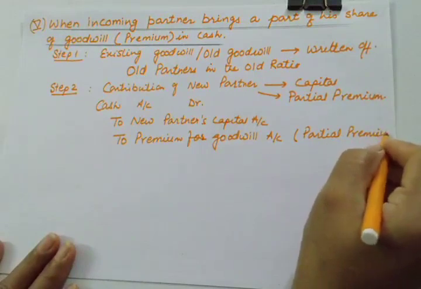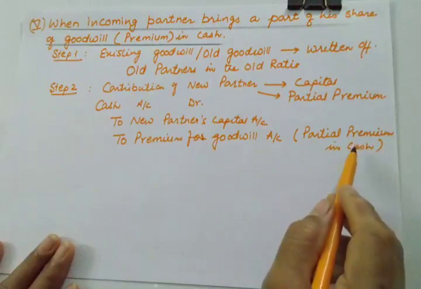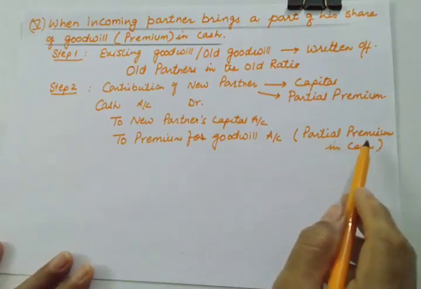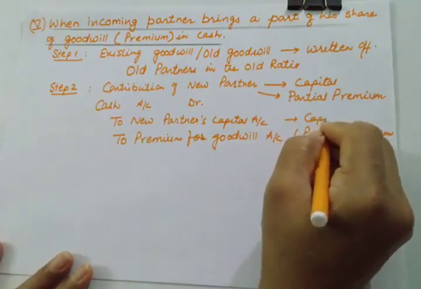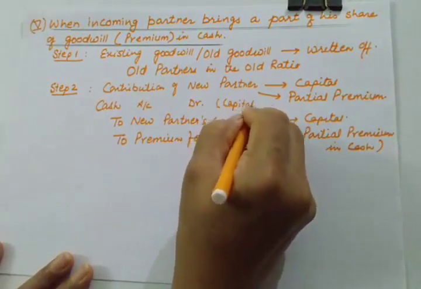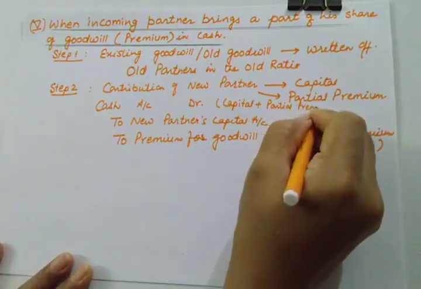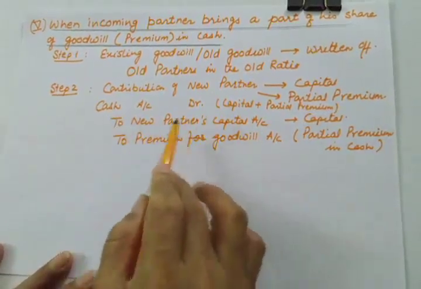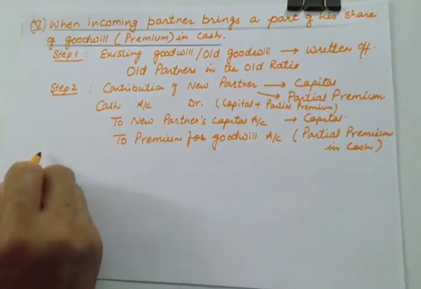Whatever he is bringing towards premium will be recorded here, not what he is unable to bring. And here we will write his capital plus partial premium. So cash account debit to new partner's capital, to premium for goodwill. This is our second entry.